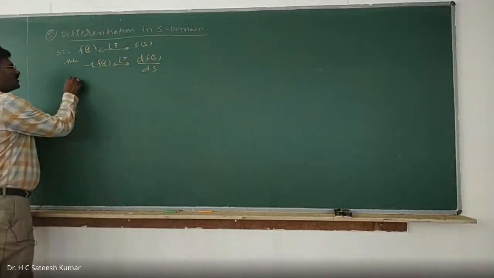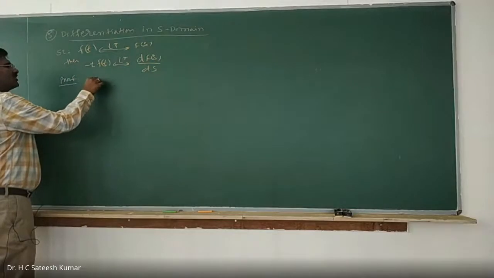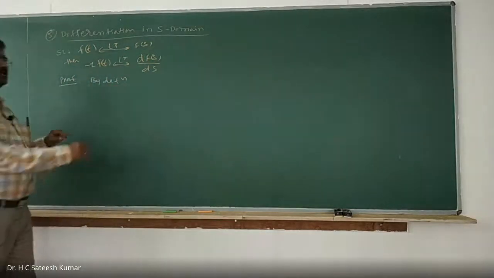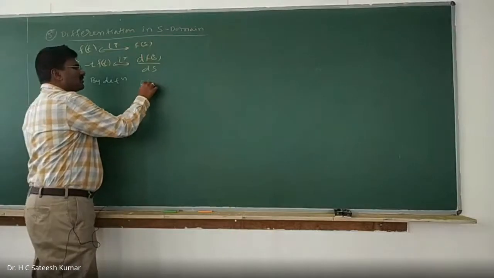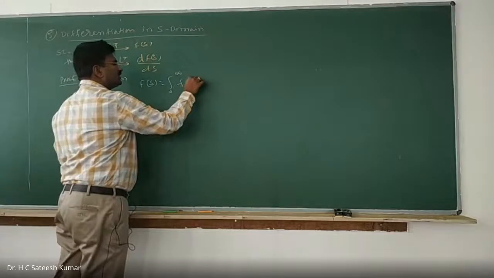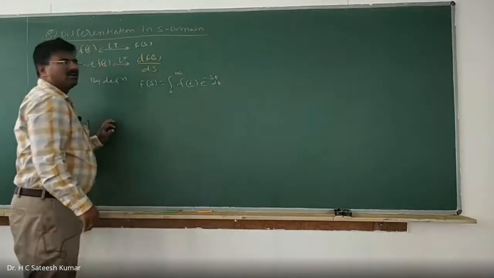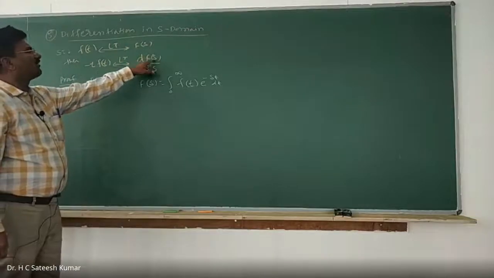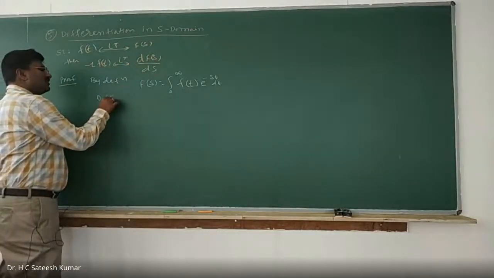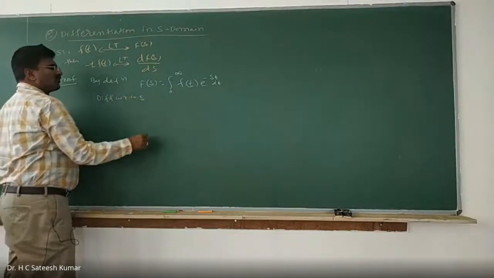Now proof by definition, very simple one. What do we have? F of s is equal to integration from 0 to infinity f of t into e to the power of minus st into dt. Differentiate, because we want df of s divided by ds. Differentiate with respect to s.